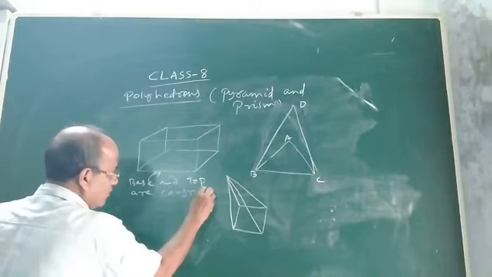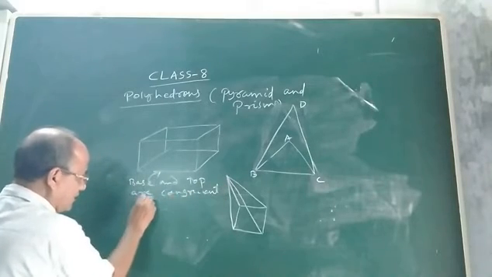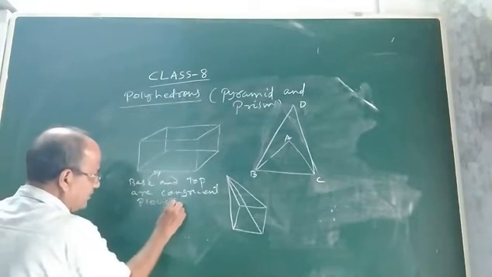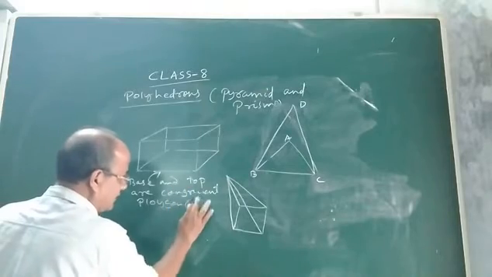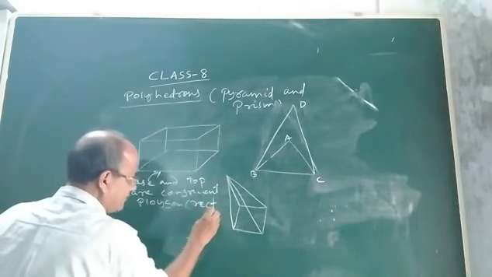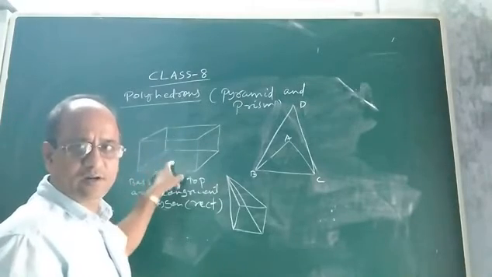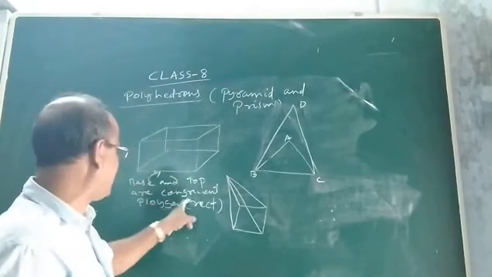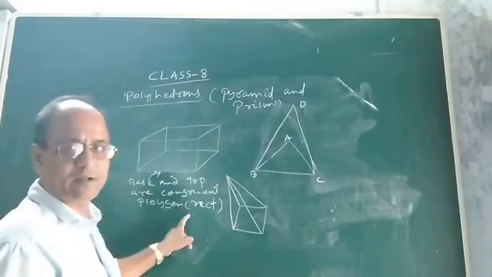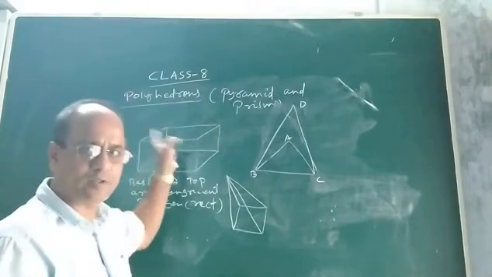So what are congruent polygons? Congruent polygons here are rectangles. The base and the top of this solid are made up of congruent polygons. That means the top and base are both rectangles.